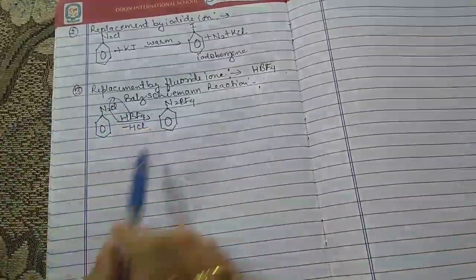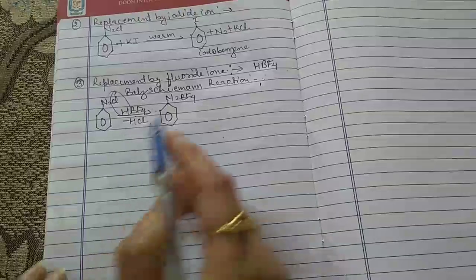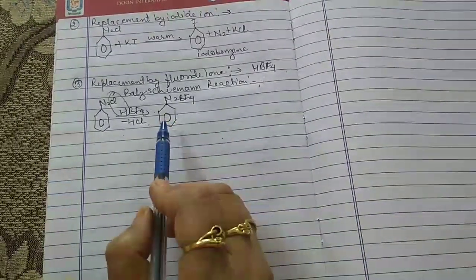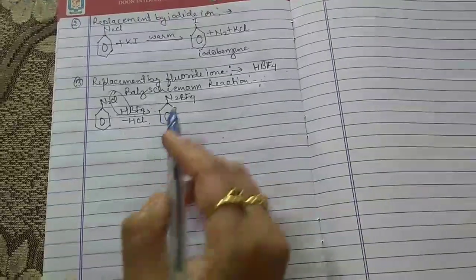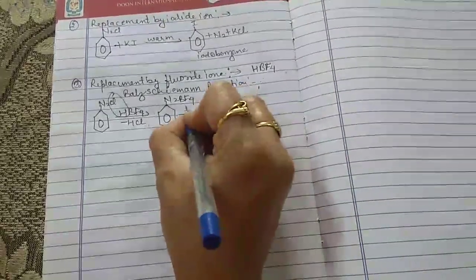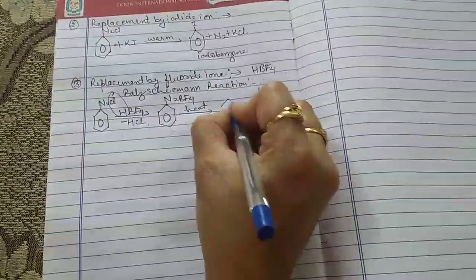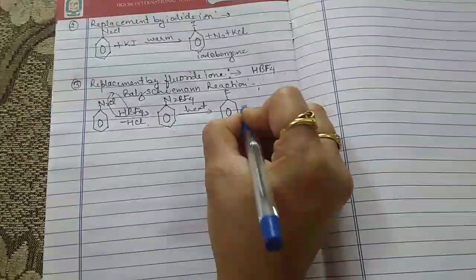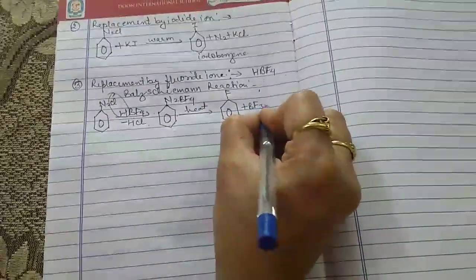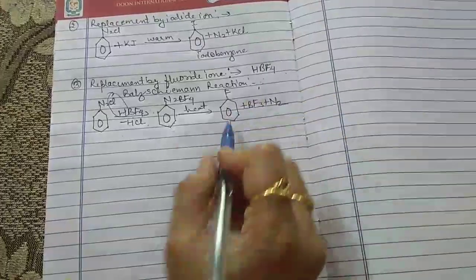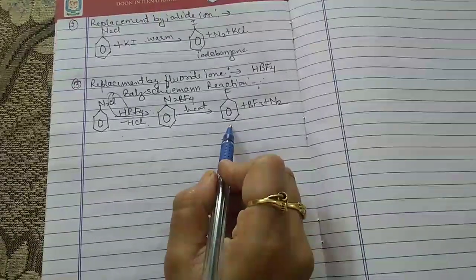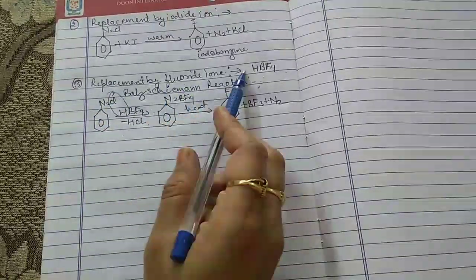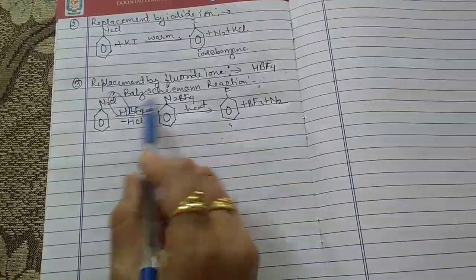So it is removed in the form of HCl, and we get diazonium fluoroborate. Again, when we heat the mixture, we get fluorobenzene plus BF3 plus N2. This is the aryl fluoride, or fluorobenzene. So this is the replacement by the fluoride ion, and it is also known as the Balz-Schiemann reaction.